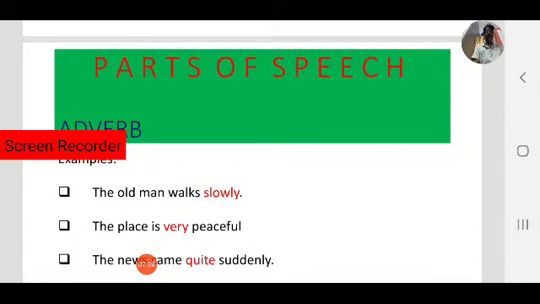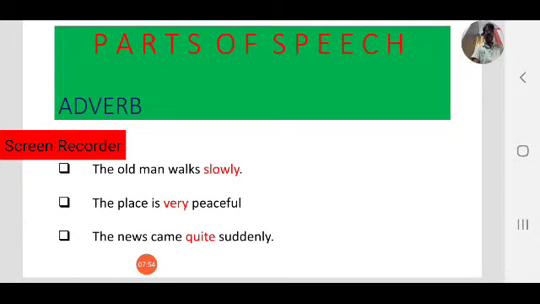Let us see some examples. First example, identify the adverb here: The old man walks slowly. The place is very peaceful. Next one is: The news came quite suddenly.